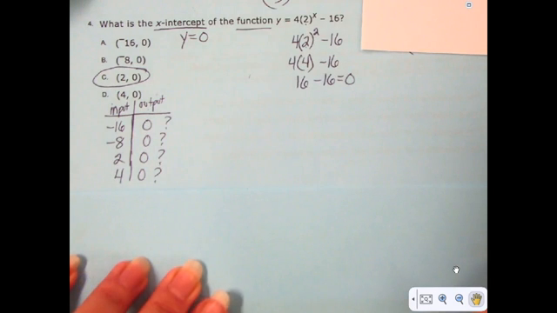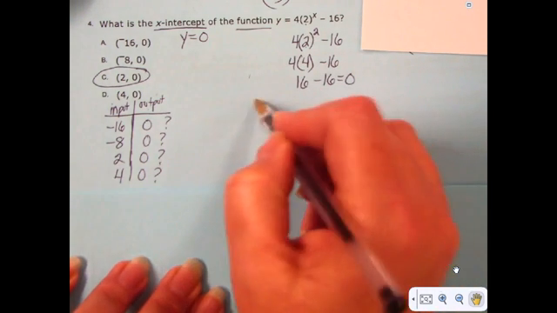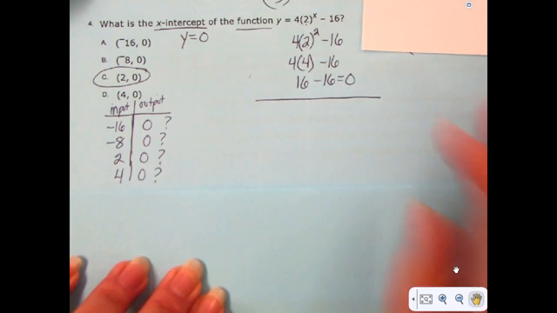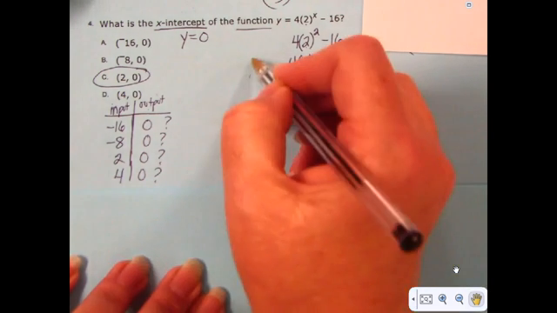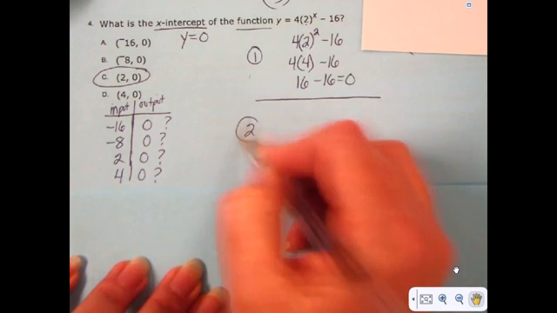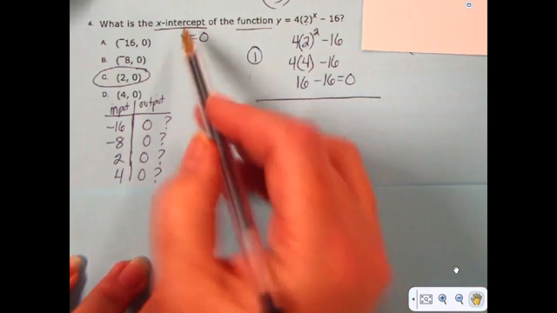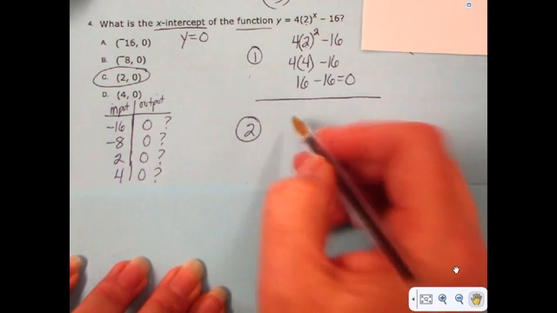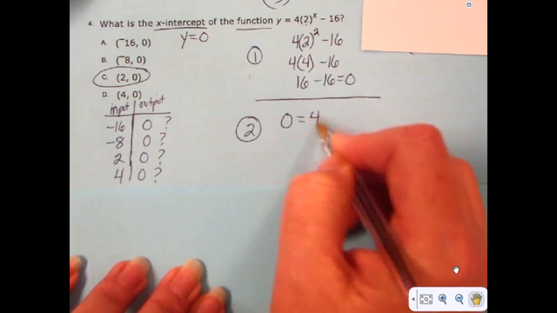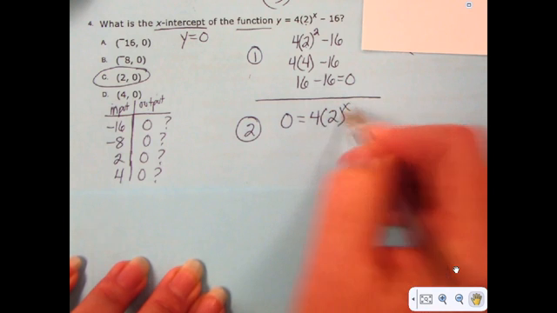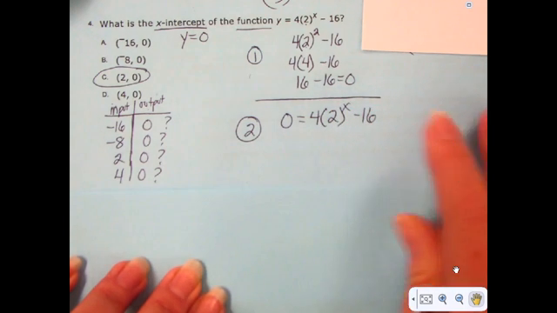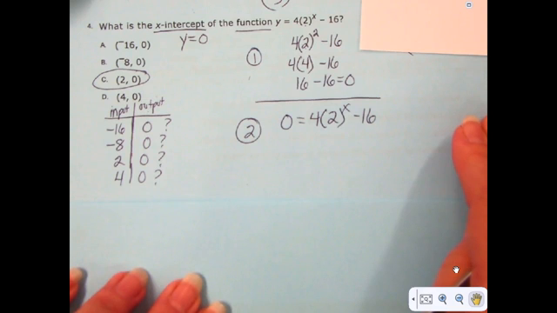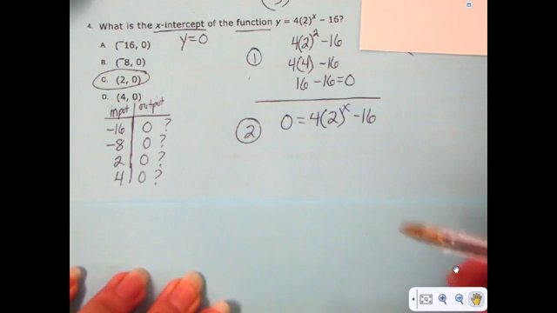That strategy works great if you have multiple choice, but if you don't have multiple choice, or if you just want to do it this way, there's one strategy, and here's the second strategy. The second strategy, since you know that with the x-intercept, the y is going to be equal to 0, the y is the output, 0 would have to equal 4 times 2 to the x power minus 16. And then we begin to solve the equation looking for the value of x. We would solve this equation.